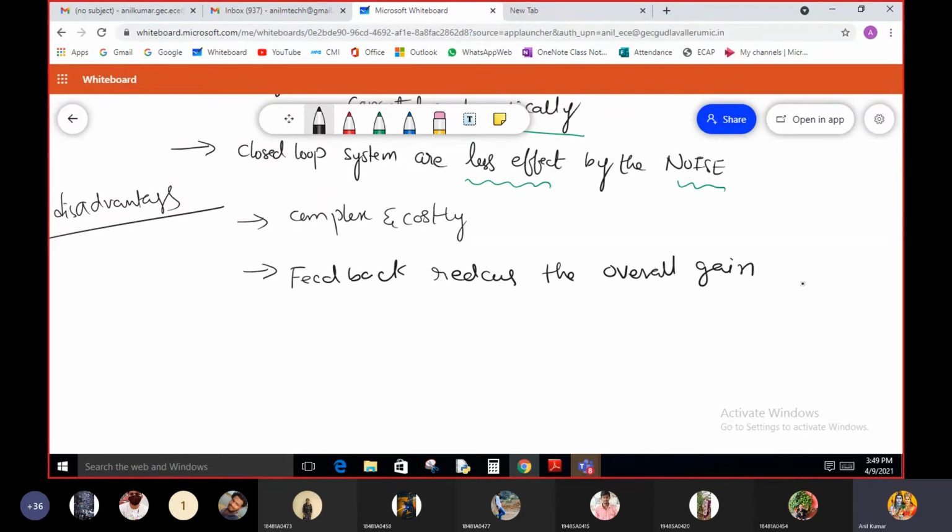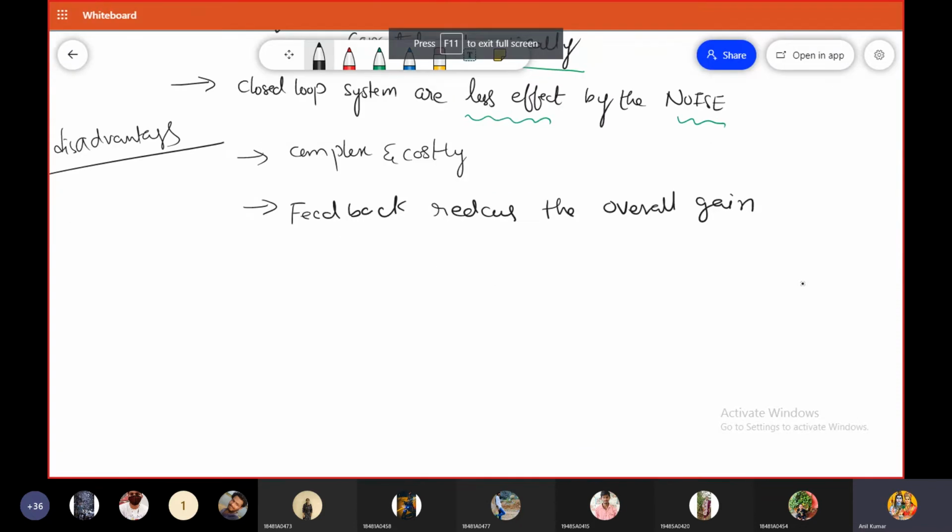With the negative feedback, we have so many advantages. The only disadvantage associated with the negative feedback is that it reduces the overall gain of the system.